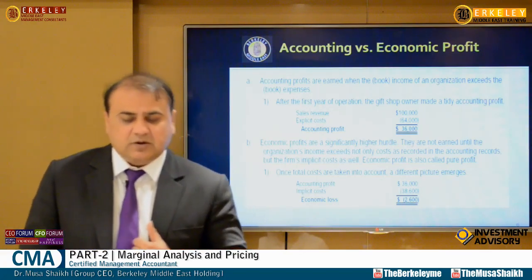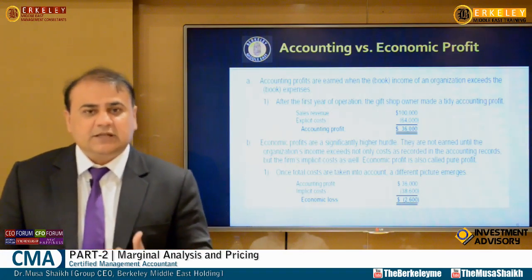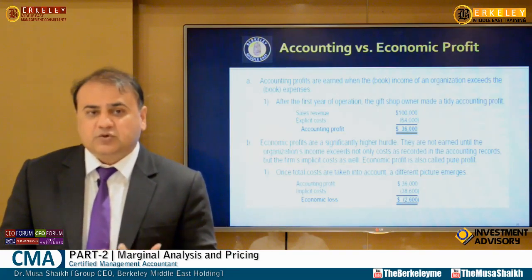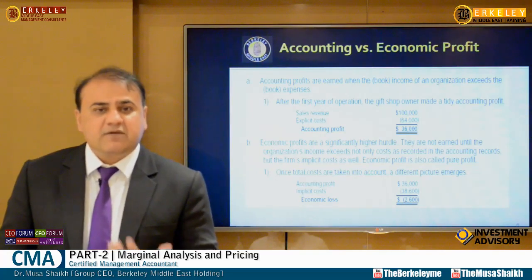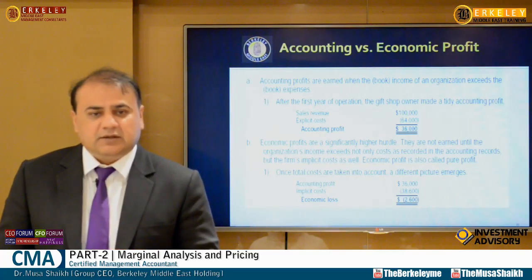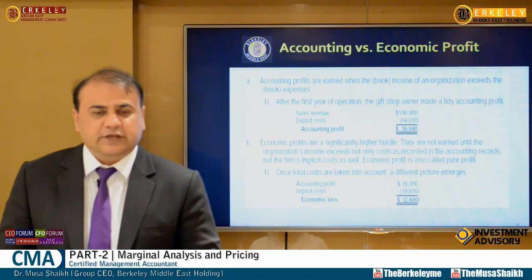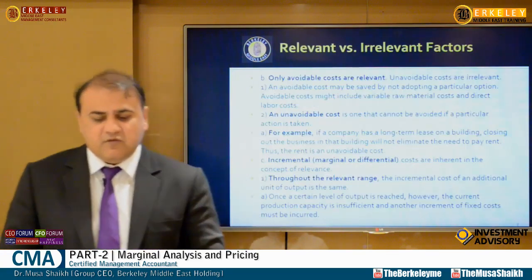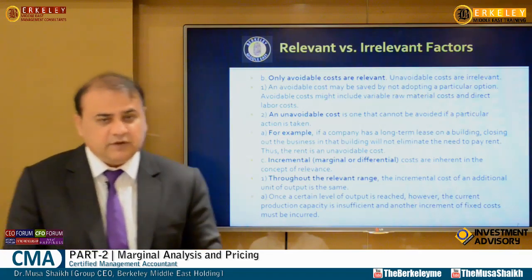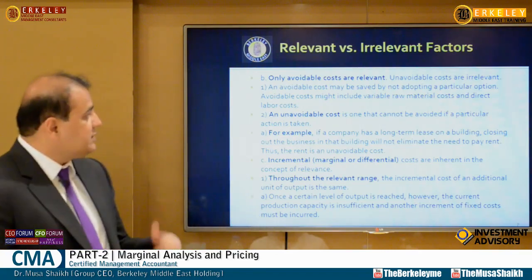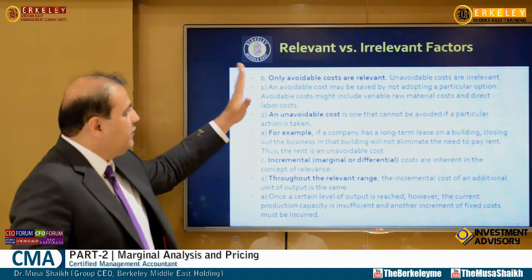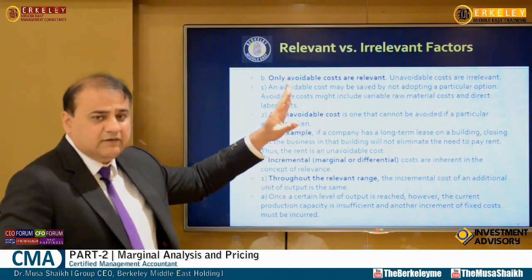For us as economists, as CMAs, this is an alarming situation. It means our resources are not optimized. We are unable to get better value from the resources that we have in our organization. So shareholder wealth maximization is what we are focusing on. He says when it comes to these things, always see relevant versus irrelevant factors.